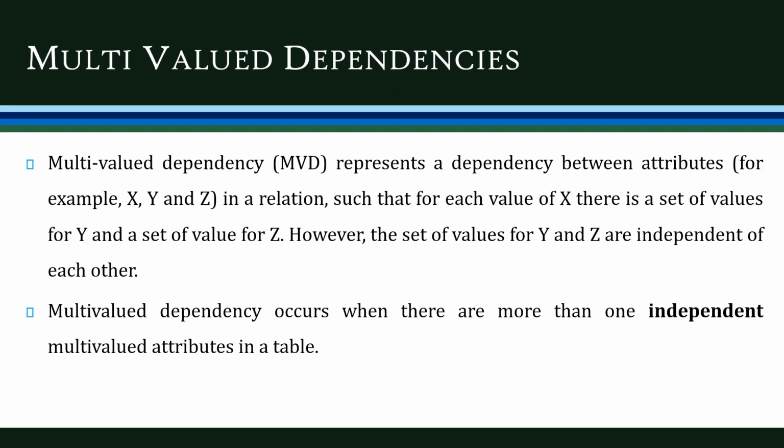Multi-valued dependency represents a dependency between attributes. For example, let's have the attributes named x, y, and z for the relation R. For each x value, there is a set of y values and a set of z values, and the point is that these y values and z values are independent of each other. So this multi-valued dependency occurs when there is more than one independent multi-valued attribute in a table.